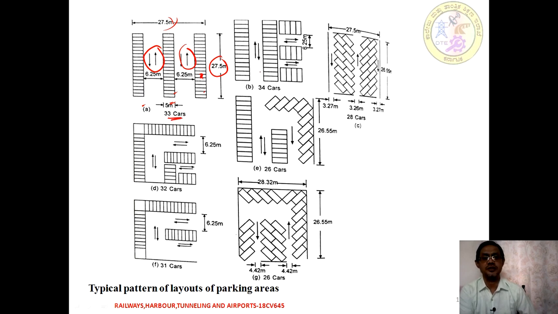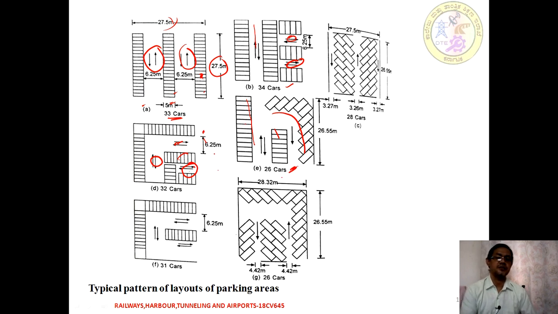Similarly, if we adopt this type of pattern with a minimum clear distance in the perpendicular and longitudinal directions, we can have 34 cars parked. Similarly, depending upon this, there is a two-way parking area, and we can accommodate 32 cars. Here on one side it is right angle parking, here also right angle parking, and here we can have some angular parking. It is 26.5 meters, and we can park approximately 26 cars.